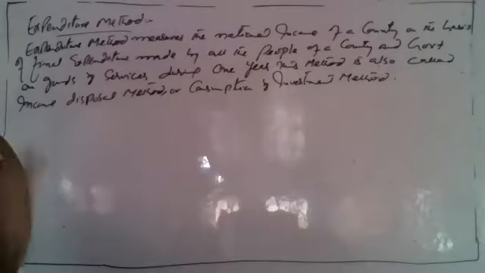So what we do in this method, we add up, we estimate the final expenditure made by all the sectors of an economy during 1 year. So it measures the national income of a country on the basis of final expenditure on goods and services by all the sectors of an economy during 1 year.